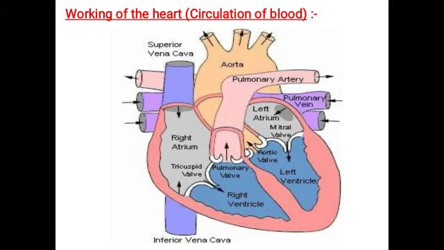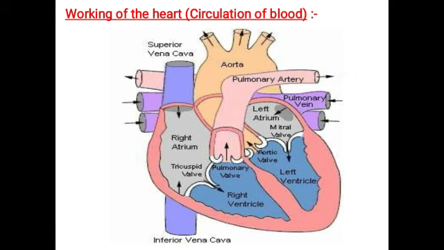Once the deoxygenated blood enters into the right atrium through the vena cava, the right atrium is relaxed. When the right atrium contracts, with the help of the tricuspid valve, it moves into the right ventricle. When the right ventricle contracts, it moves out through the pulmonary artery.